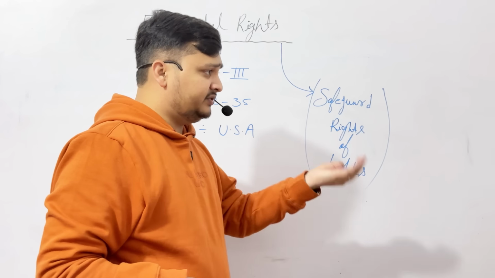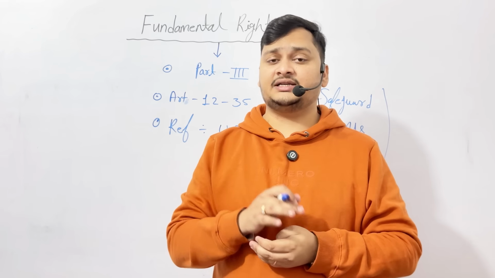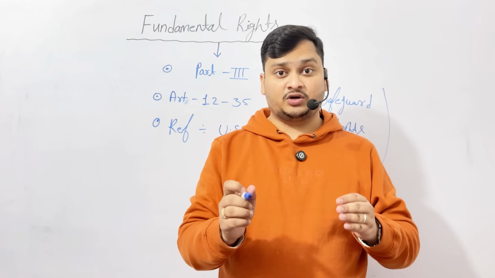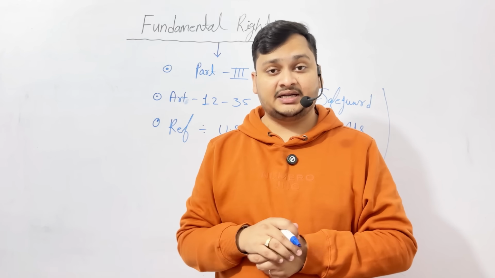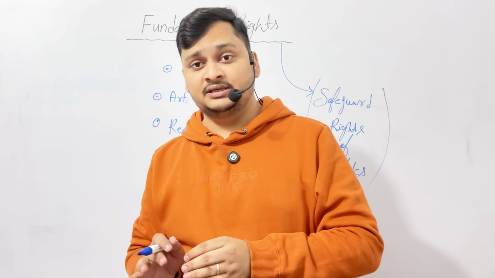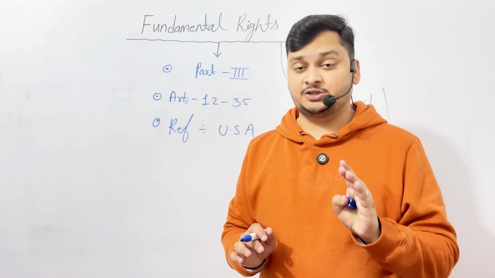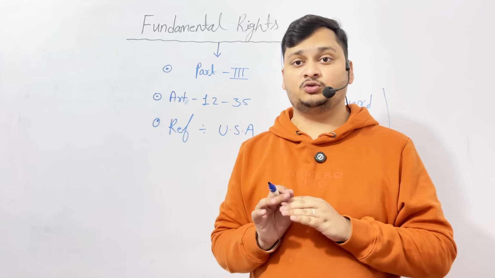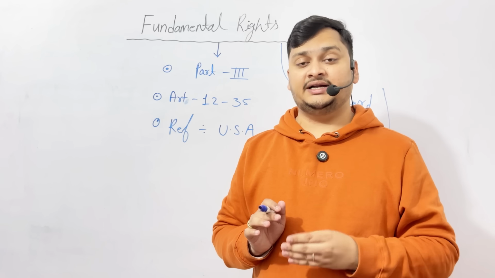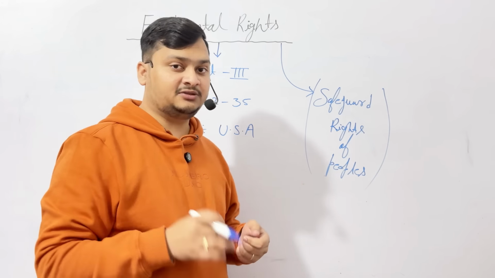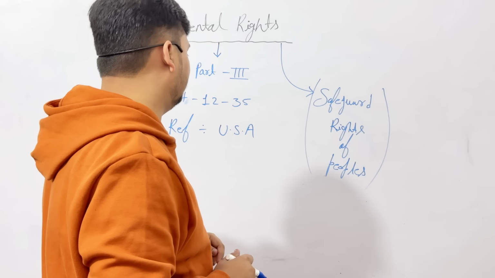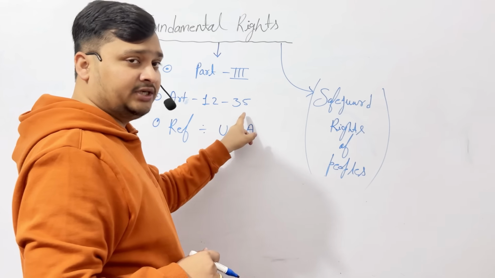And in future we will also discuss that there are some fundamental rights which are not suspended during the time of emergency. For example, Articles 20 and 21 are not suspended during a time of emergency. So you understand what kind of fundamental rights are given by the constitution to safeguard the people. This is in Part 3, Articles 12 to 35.